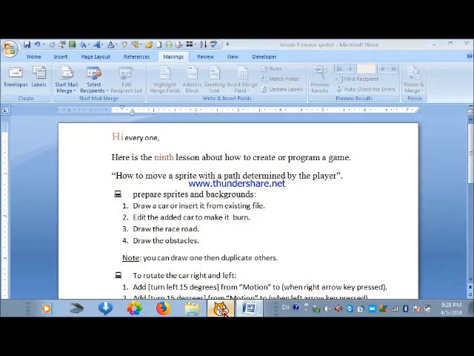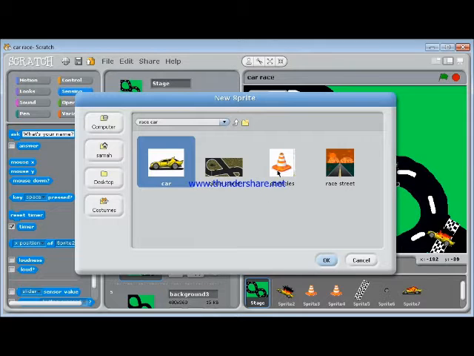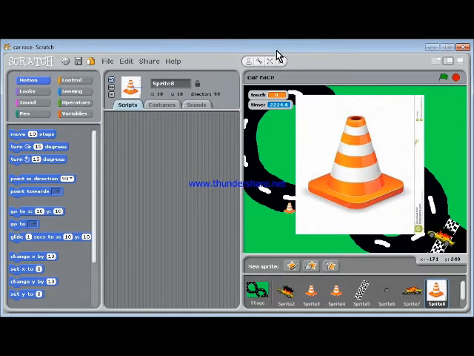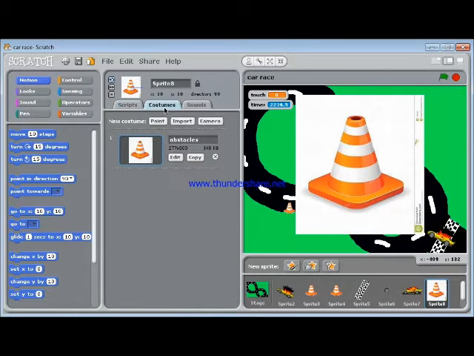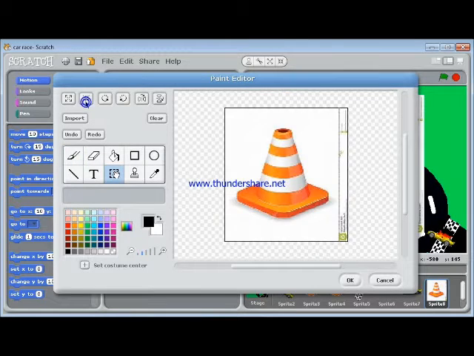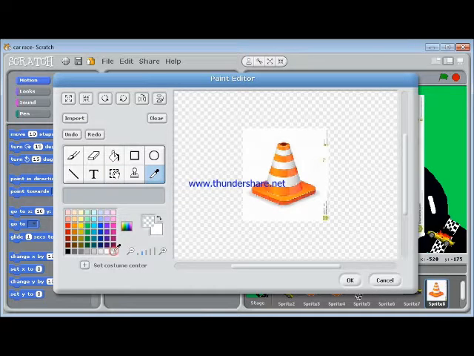Fourth, draw the obstacles. We click on folder and choose obstacles. We browse for this obstacle sprite, or we can choose them from any website on the internet. We click on edit to shrink the obstacle so it fits in the background, and we remove the white background.